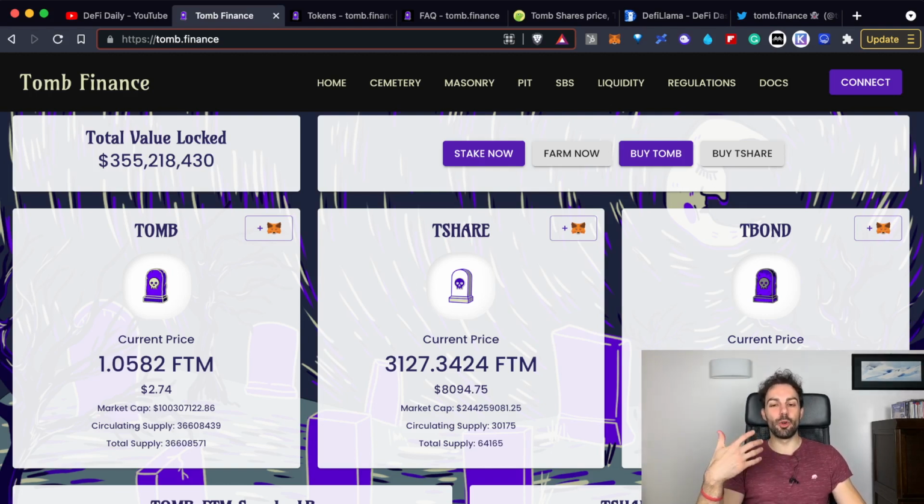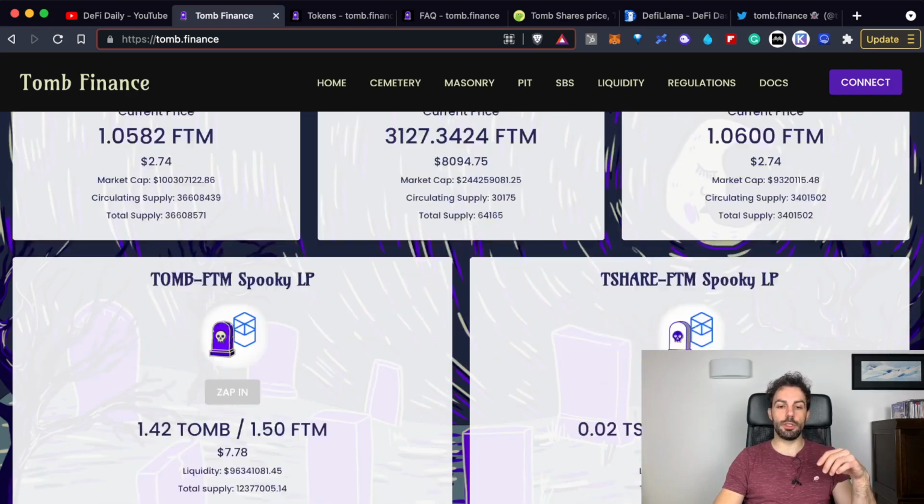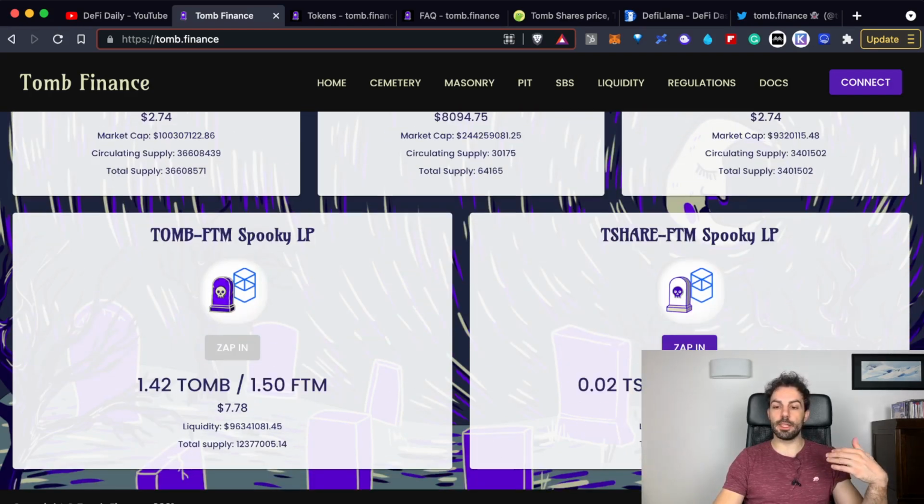I know that's quite curious, but it's powerful, because as you will see, the APY, the kind of yield that you can retrieve through this mechanism, is really high, probably one of the highest in the whole industry. So stay tuned, because it could be really interesting. Down here you also have the different LP tokens that you can use, and we'll go through those too.